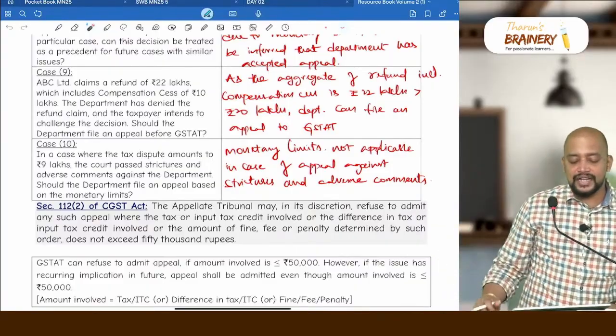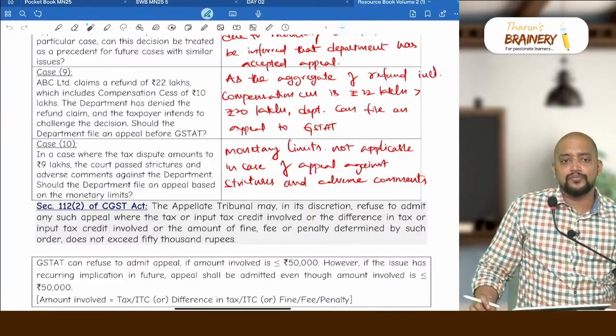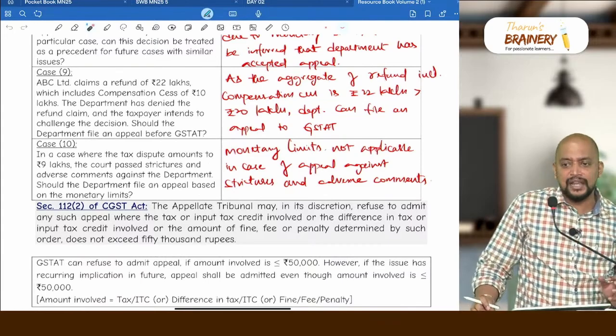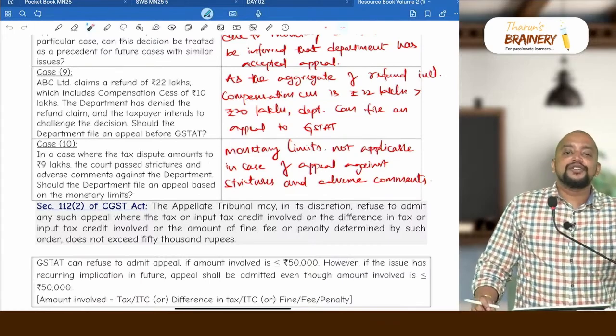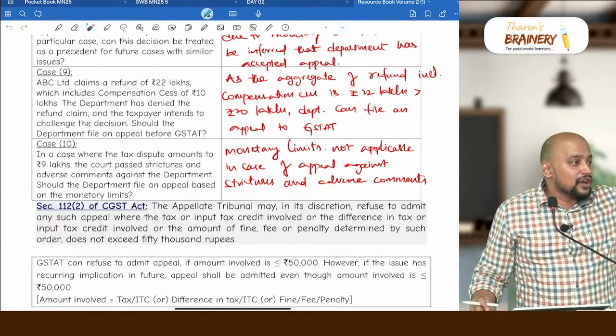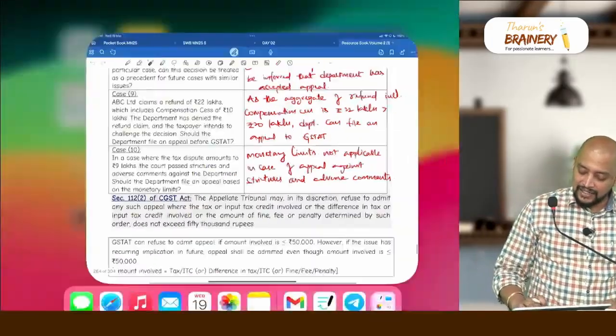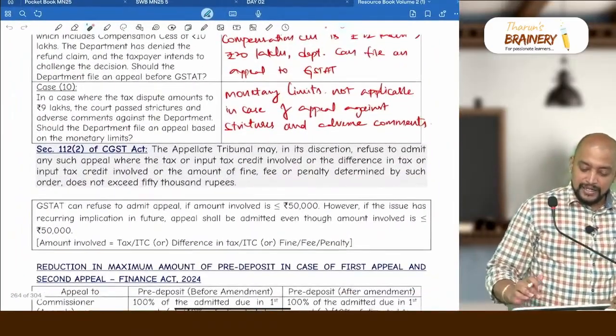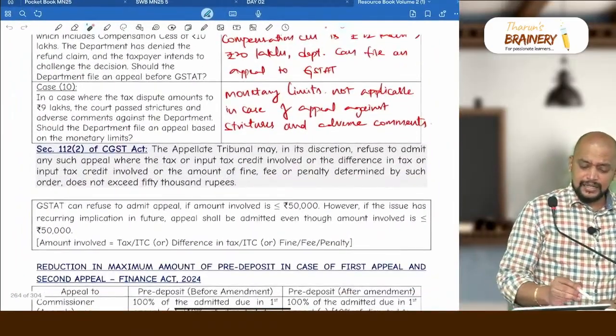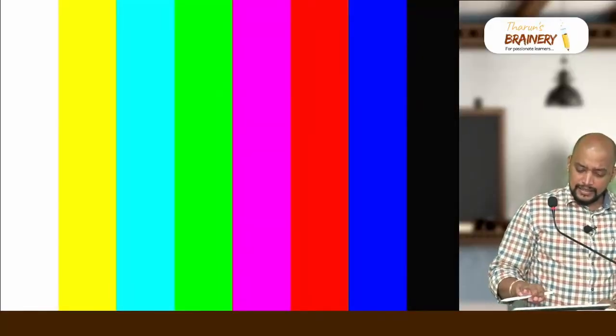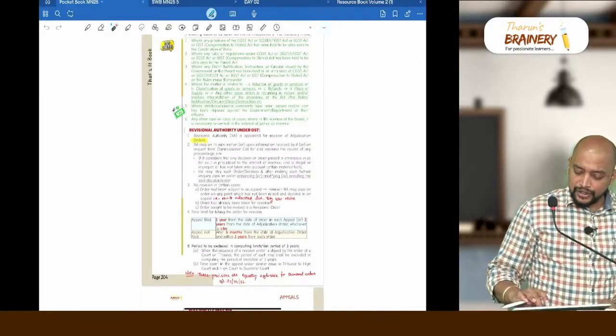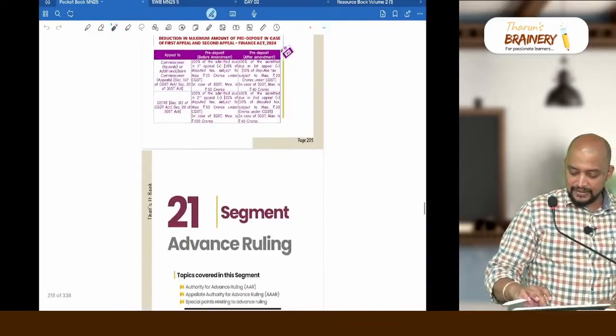In the RTP, they have already asked one question on monetary limits for the latest RTP, but why should they ask only on monetary limits? They can ask on these also. So when we learn, learn fully, otherwise don't learn. That is about this. Next, revisional authority under GST, fine.